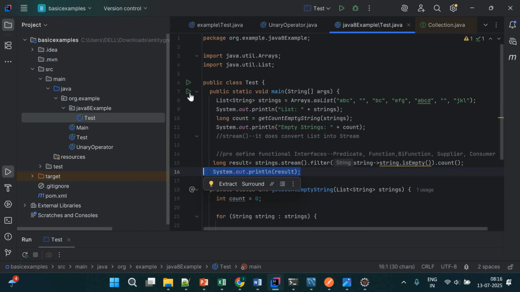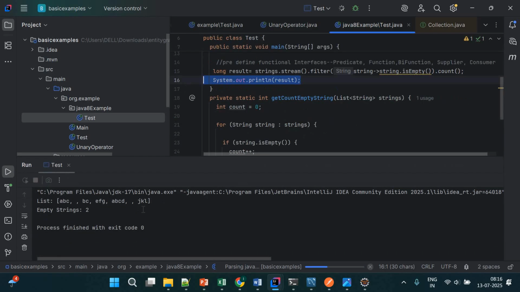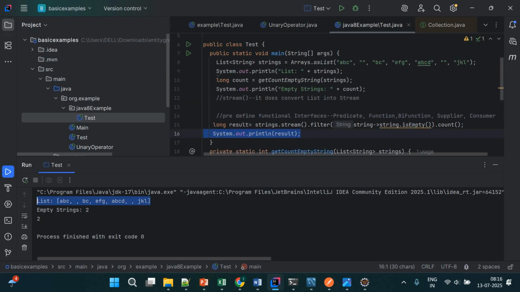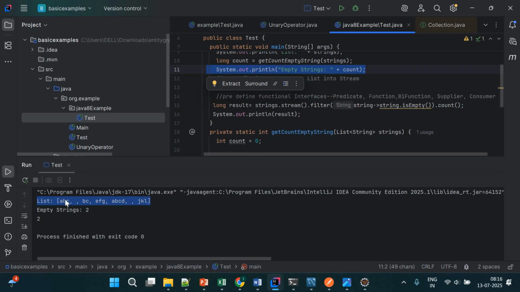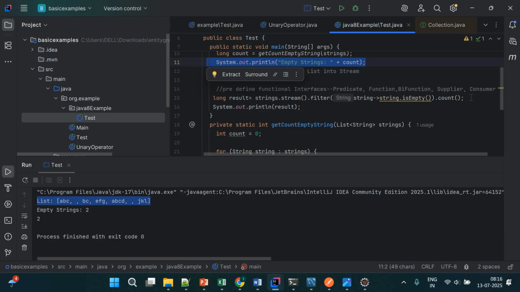If you want to run it, please run it. First you will get the complete strings that we are displaying here. After that we are getting the empty string count. So we have two ways for the empty string. First it is calculating using the older, traditional approach, which gives me this much only. After that I am getting this using the Java 8 style.